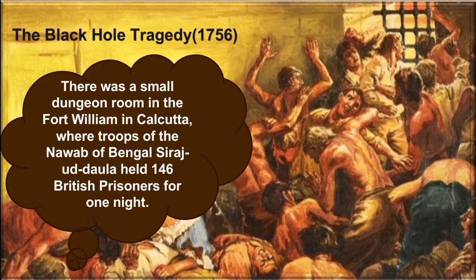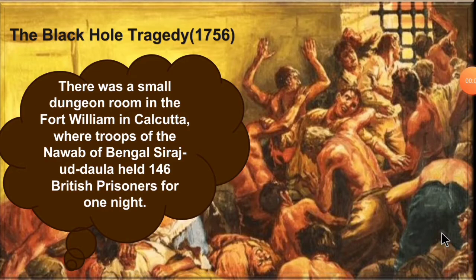On the next day when he opened the door, only 23 survived and the remaining 123 were found dead because of suffocation. This incident is called the Black Hole Tragedy, which took place in 1756. Because of this incident, the British got angry with the Nawab of Bengal, Siraj-ud-Dawla.